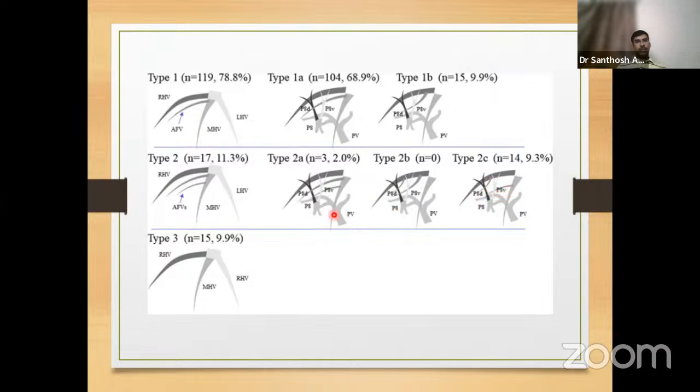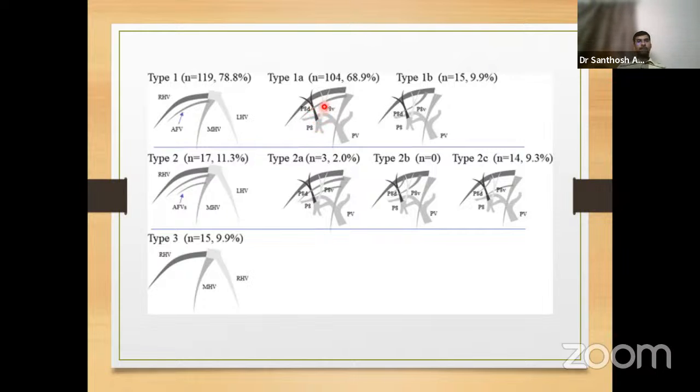So if we consider those numbers, 70 plus 2%, 72% will be draining into the middle hepatic vein. Now, what is the importance of this anterior fissural vein? As it is shown in this picture, the anterior fissural vein drains exactly, or traverses exactly, between the two branches of